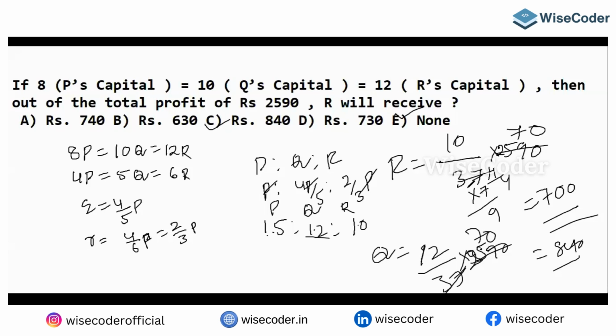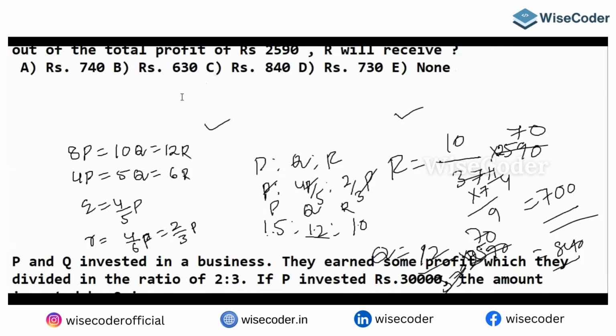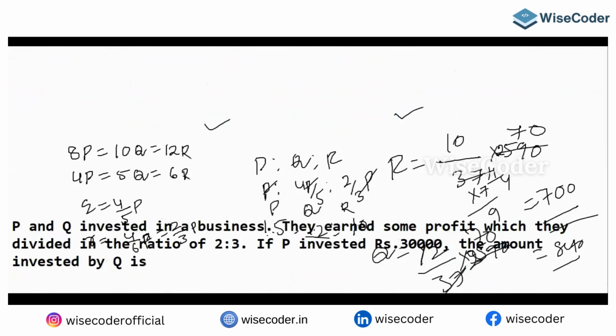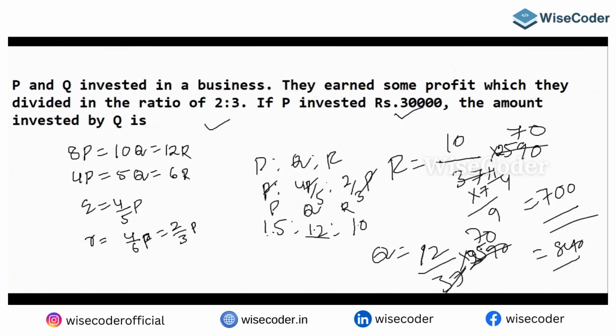So R receives 700. Okay, let's go to the next question.